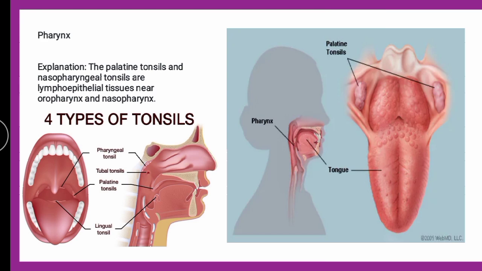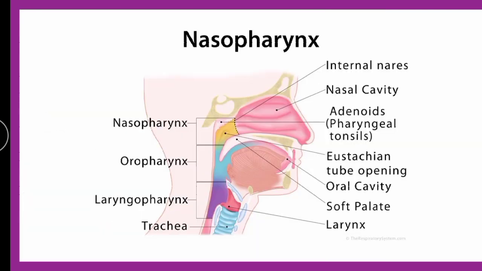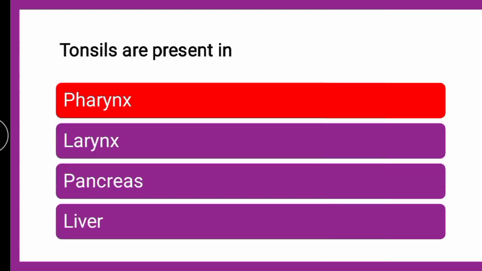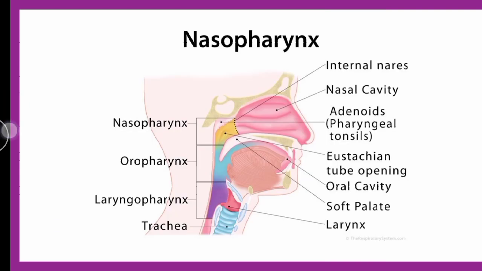The palatine tonsils and nasopharyngeal tonsils are near the oropharynx and nasopharynx. You can see the nasopharynx and oropharynx, and these are the pharyngeal tonsils. So the correct answer is pharynx. Tonsils are present in the pharynx.